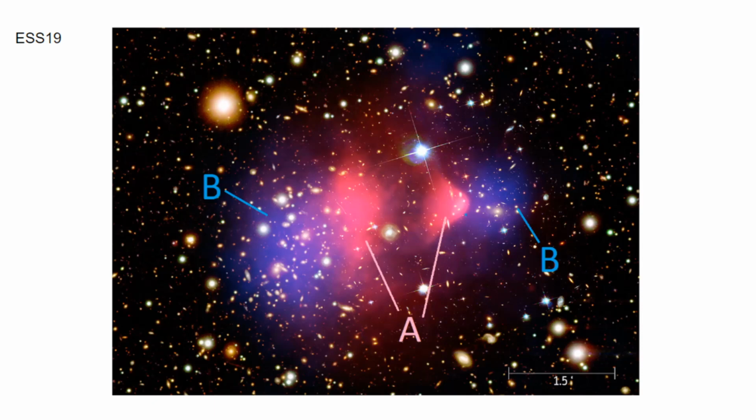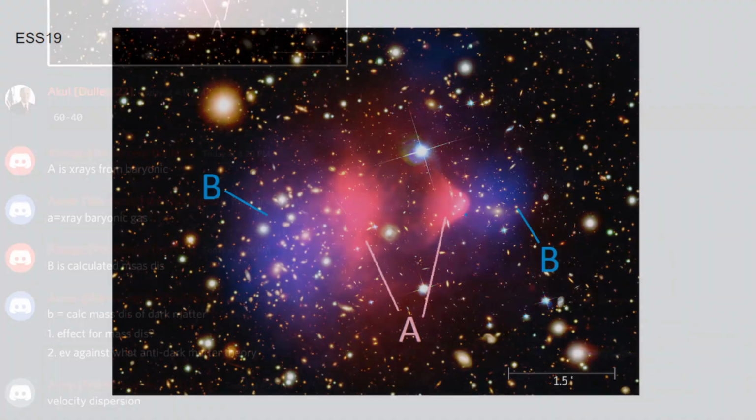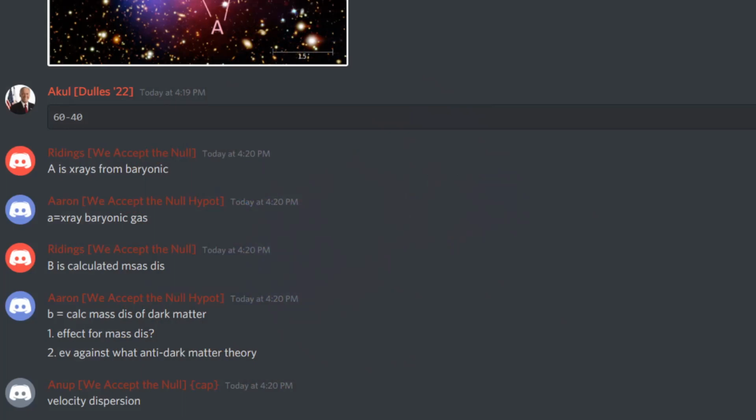Yeah, I don't know about 2 because that's like physics stuff. I would say like velocity dispersion method for 1. I think that's a method for mass. And for 2, say it's like steady state or something. That doesn't make sense. Yeah, I don't know either. All right, 1 is velocity dispersion and 2 is steady state. That is incorrect. 1 is gravitational lensing and 2 is modified Newtonian dynamics.